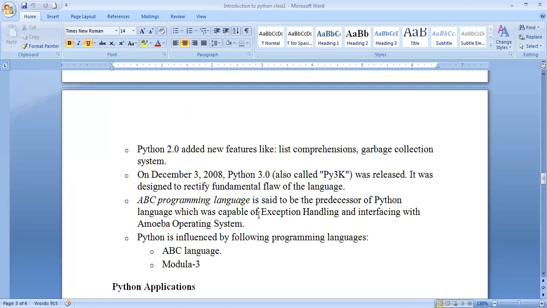Currently we are in the third version, with 3.1, 3.2. After 2000 so many things happened, and finally in the year 2020 we are at version 3.8, and some more developments were going on. It was able to reach a fourth version also. And the ABC programming language is a predecessor of Python, where it can handle exception handling and interfacing with the Amoeba operating system. Python is influenced by the following programming languages: ABC language and Modula-3.